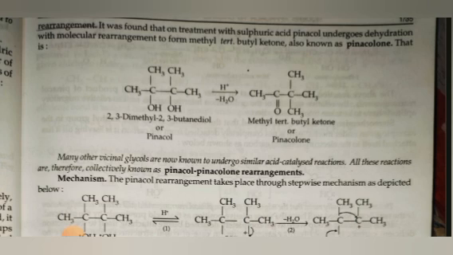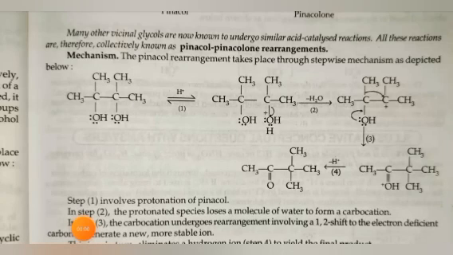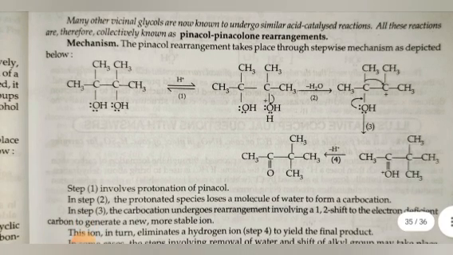Pinacol, on reaction with H+ ion, gives pinacolone. Many other vicinal glycols are now known to undergo similar acid-catalyzed reactions. All these reactions are therefore collectively known as the pinacol-pinacolone rearrangement.